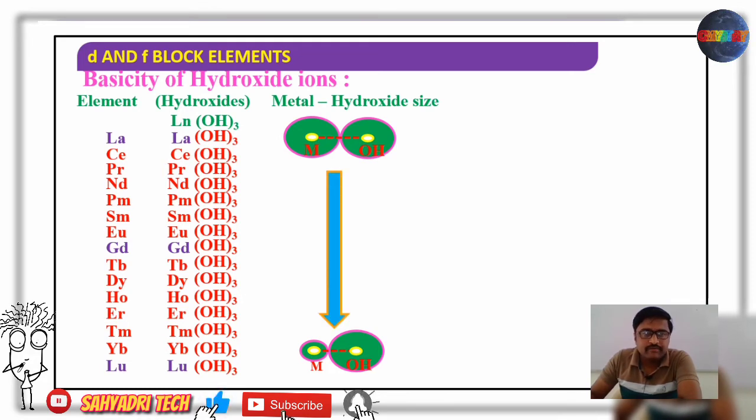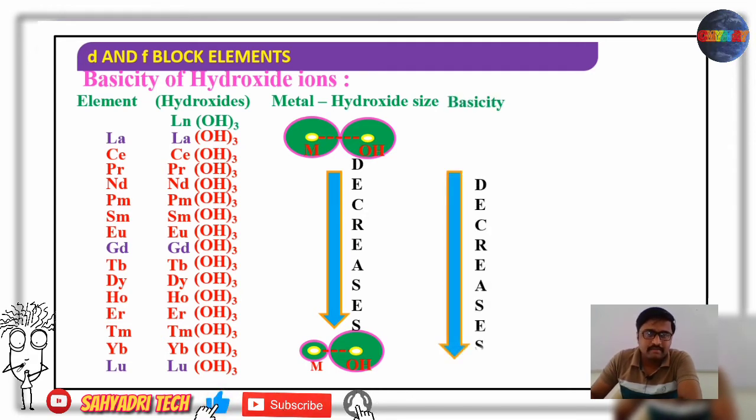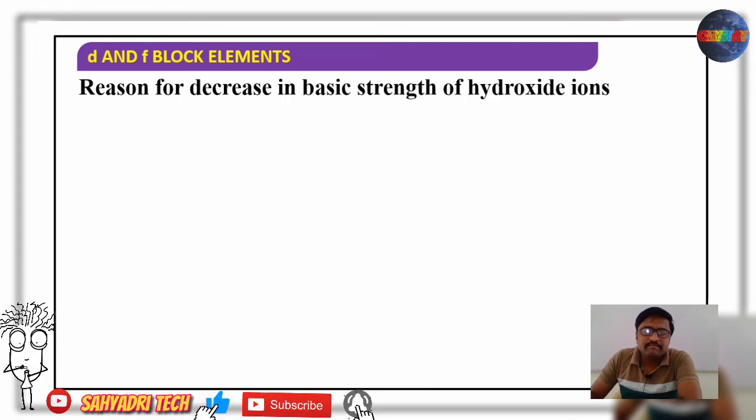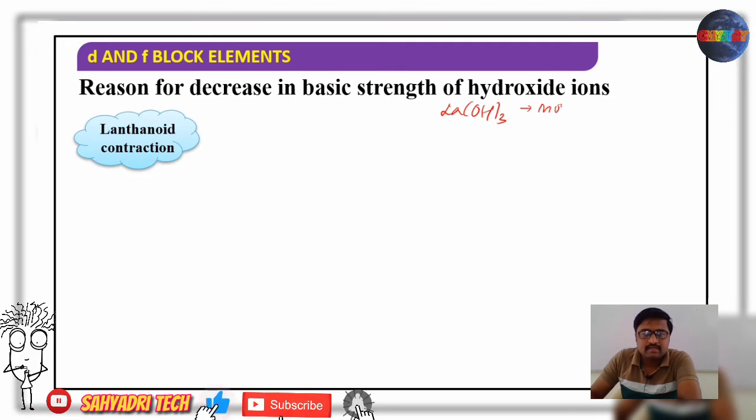Now here, if you consider the basicity, or basic strength, of these hydroxides, it also decreases. The basicity decreases from lanthanum to lutetium. Now, what is the reason for the decrease in the basicity of hydroxides? Lanthanum hydroxide is the most basic, yes or no? Most basic. It comes first in the series.